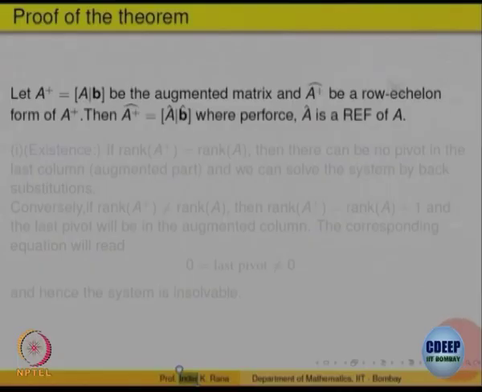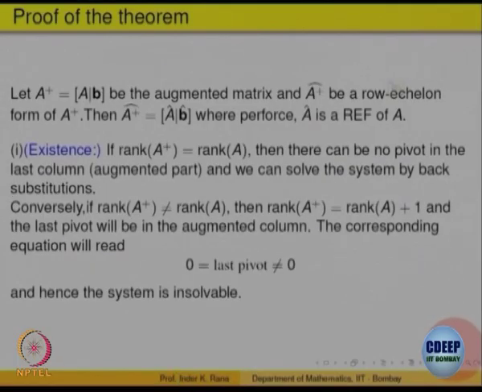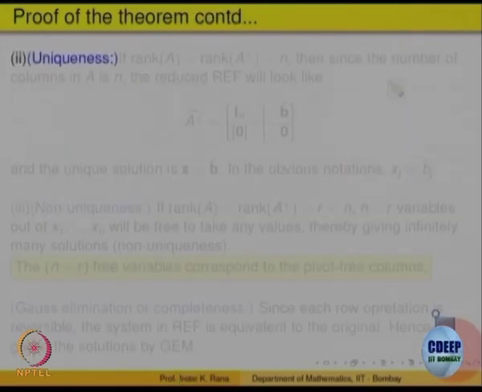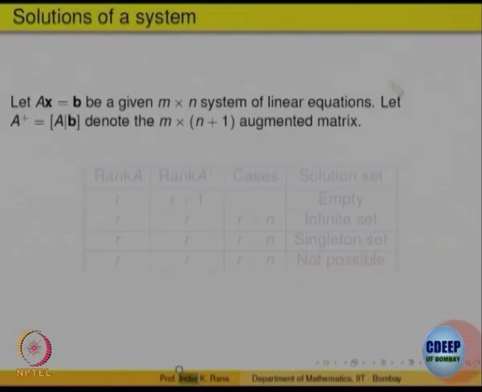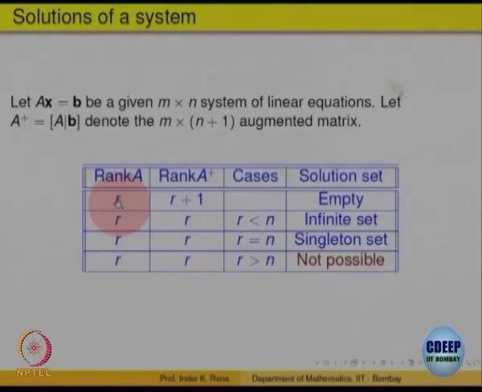I think the proof we have already gone through, existence and uniqueness also, so let us skip the proof. I am just summarizing now. If the rank of A is r, the rank of A plus could be r plus 1, since one more column is there in the augmented matrix. So, the possibility is that the rank of A is equal to r, but the rank of the augmented matrix is r plus 1, then there is no solution, it is an inconsistent system. The set of all solutions is an empty set.